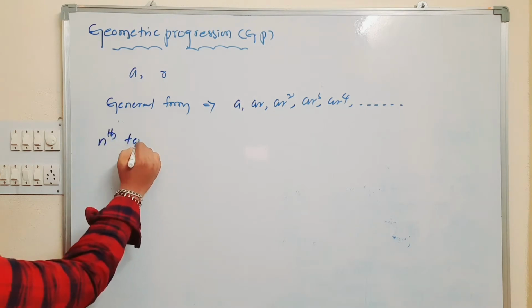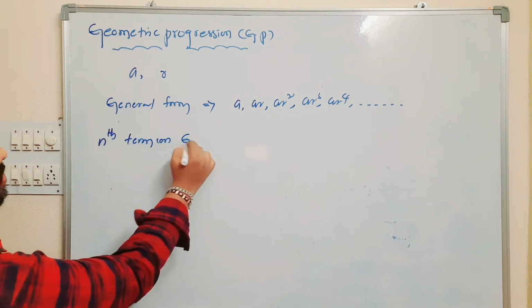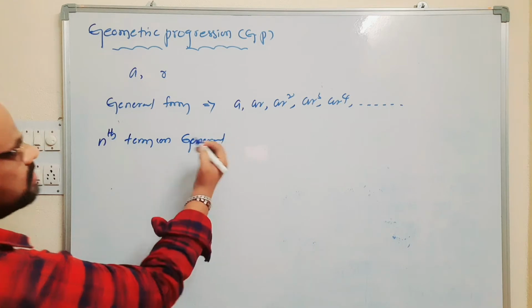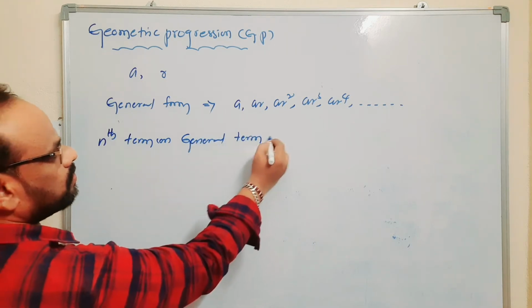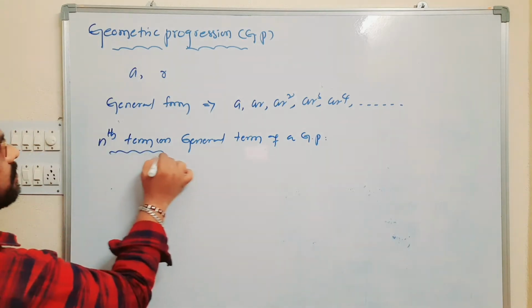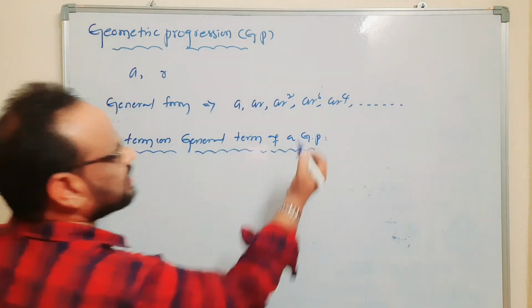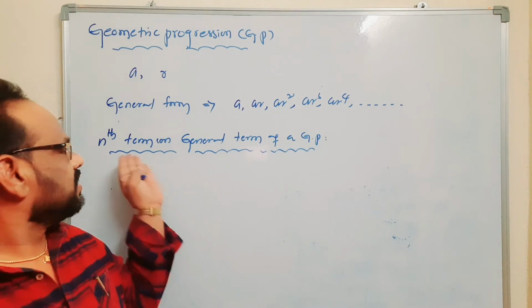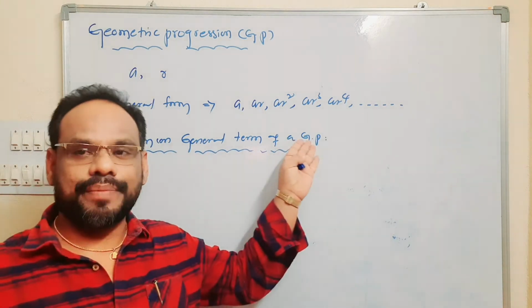Nth term or general term of a geometric progression. How to calculate the nth term or general term of a geometric progression?